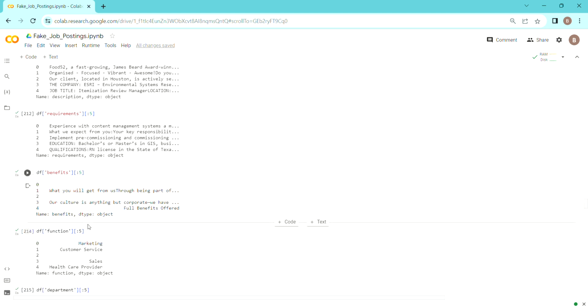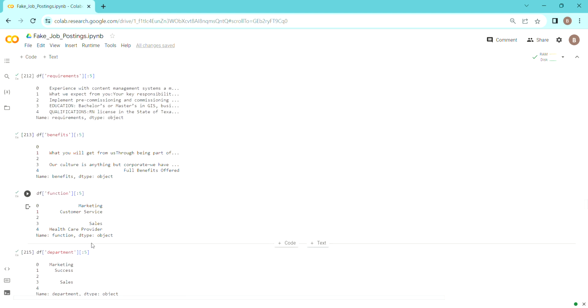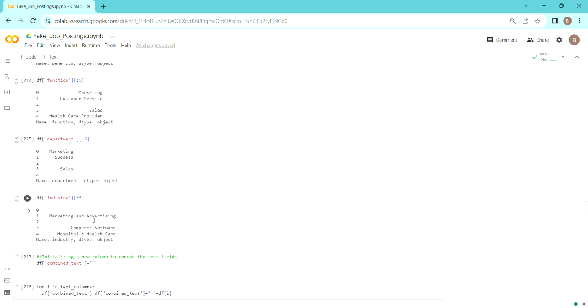For benefits, functions and department, we can see there are very many null values, and there are some punctuations as well. If we look a little closely, we'll see that there are many URLs as well. For these URLs also, we have found a way to keep and tackle them so that we can keep some information that could help us when we make the model. Here comes the industry and so on.